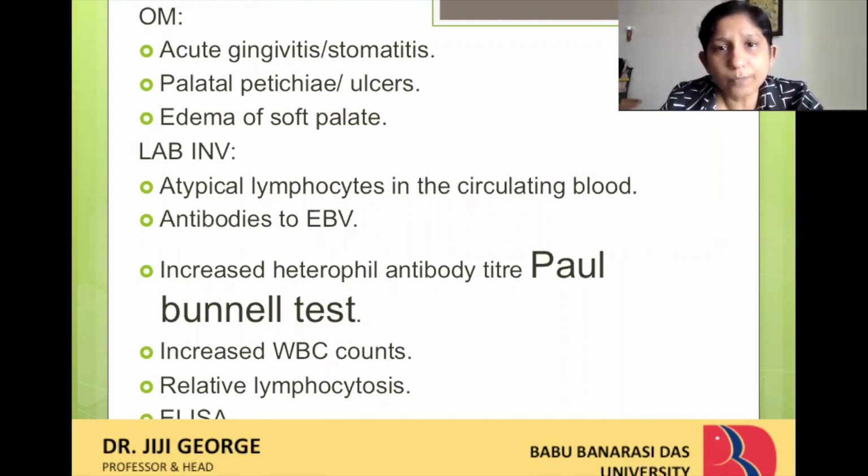So also the specific test which you can do for infectious mononucleosis would be the Paul Bunnell test. That shows an increased heterophil antibody titer. Then you will have increased WBC counts, which is again a very non-specific finding, and relative lymphocytosis. That is, lymphocytes would be increased relative to other WBCs like neutrophils or monocytes. Or an ELISA. ELISA is an enzyme-linked immunosorbent assay which can be used in many other viral infections.